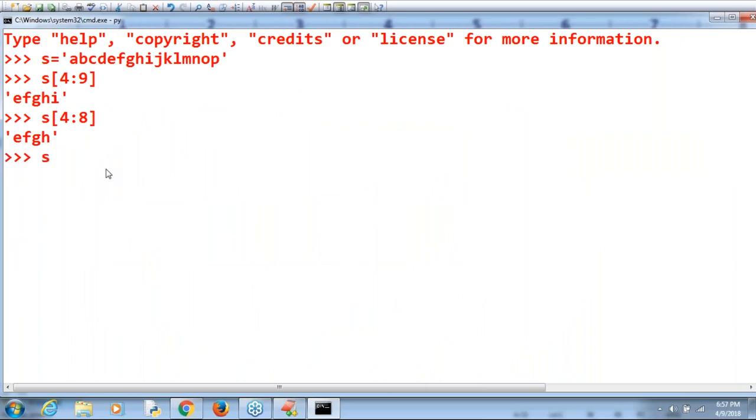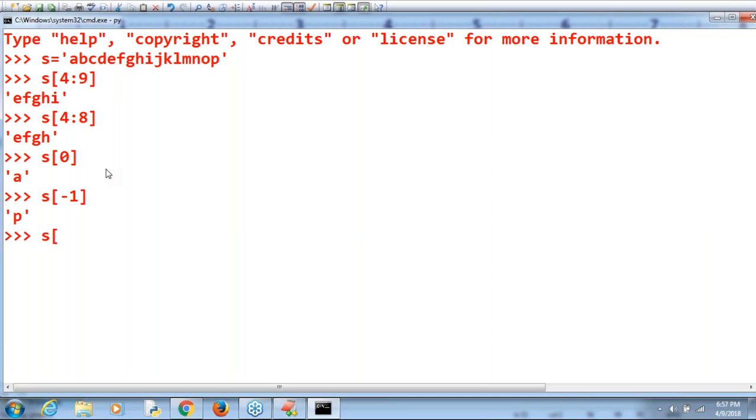So, if I ask S of 0, what is the answer? Please respond. S of 0. What answer are we going to get? Just observe that. By default we are going to get A. Now, S of -1. What answer are we going to get by default? Last one, sir. P by default we are going to get. I hope everyone is aware, sir.